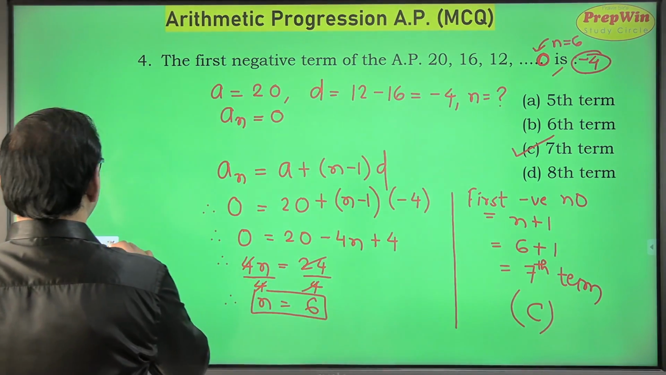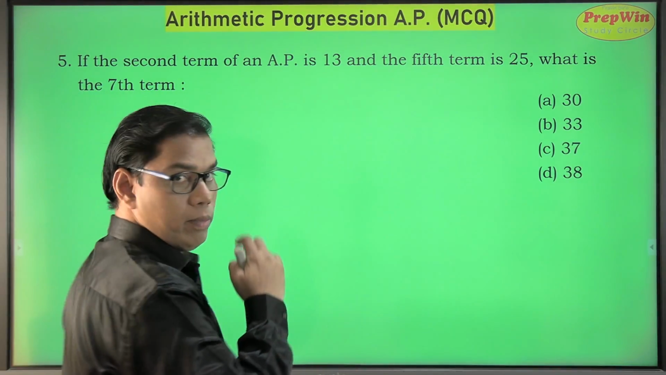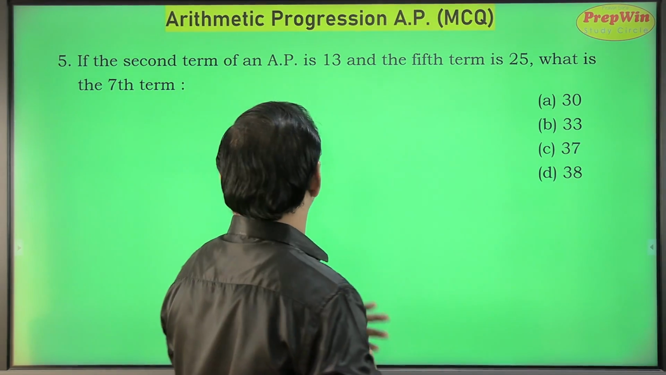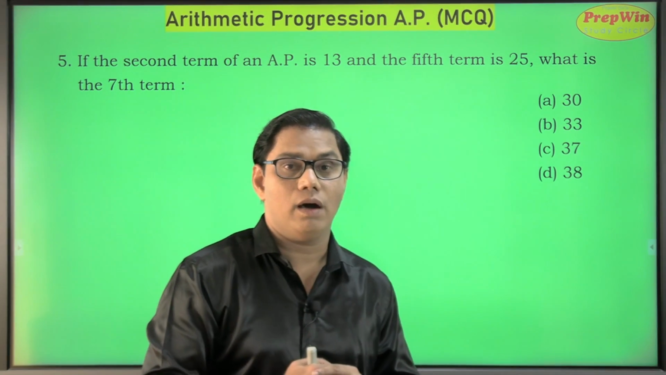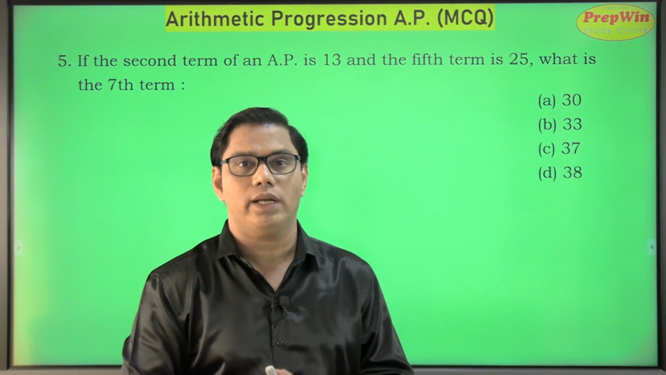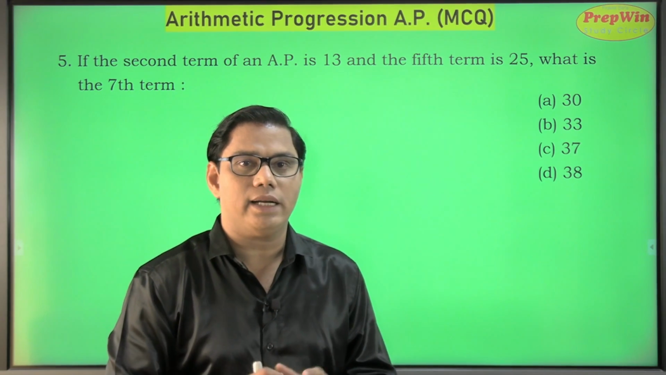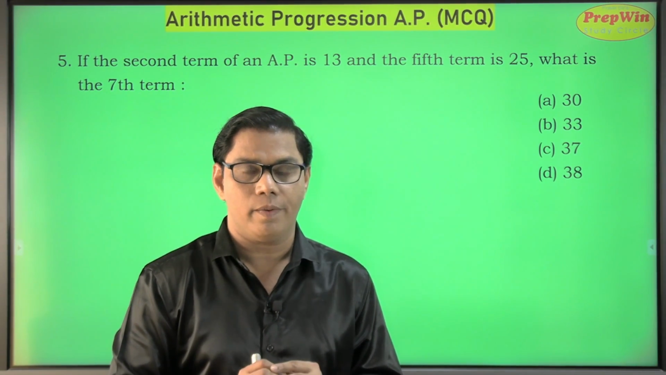So next challenge for us is this question number 5. If the second term of AP is 13 and fifth term is 25, what is the seventh term? Yes, very important question. My favorite. Don't be scared. My favorite doesn't mean that this is going to be a difficult question.